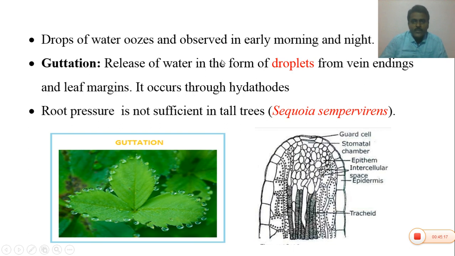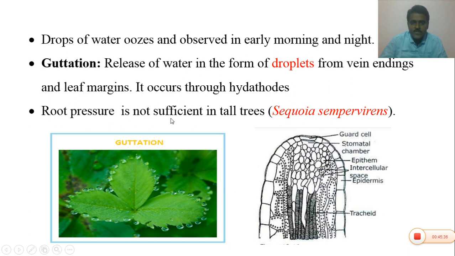So in early morning and night, we can see drops of water ooze at the leaf margins and the leaf tips. The release of water in the form of droplets from vein endings on leaf margins is called guttation. It occurs through the hydathodes.